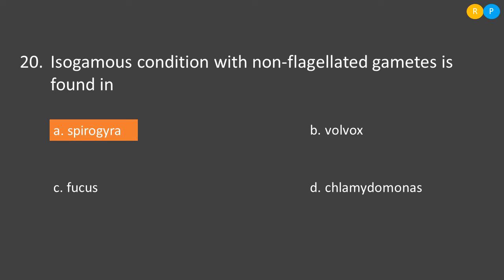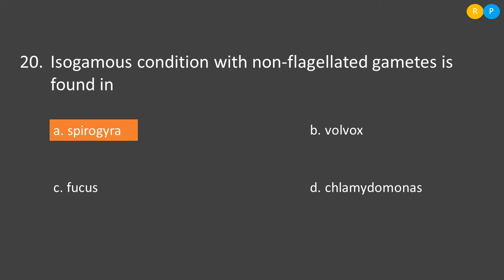Let us see option A, Spirogyra. Spirogyra is a green alga. When it produces gametes, it will produce the same kind of gametes, and they do not have a locomotory organelle. That means non-flagellated gametes will be formed. So this is the correct one. Isogamous, that means same kinds of gametes, and non-flagellated gametes are formed in Spirogyra.